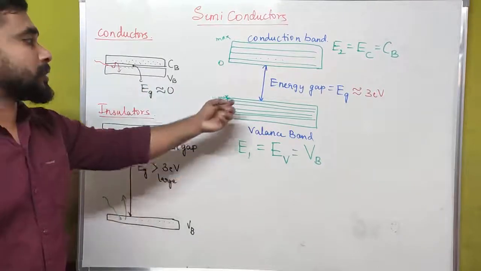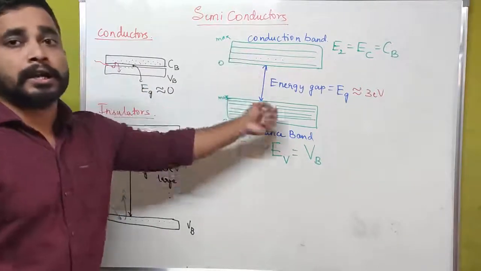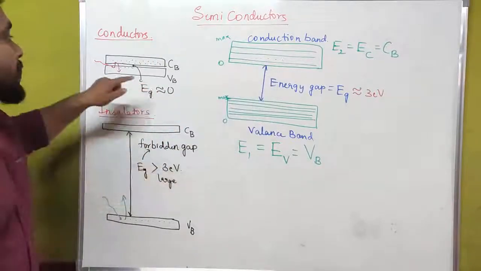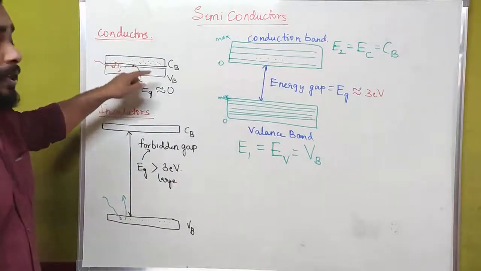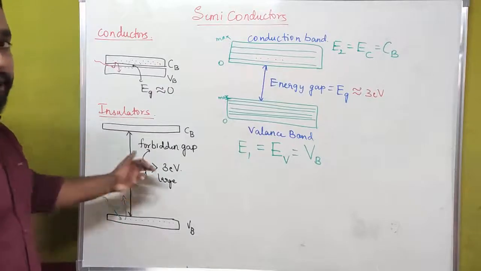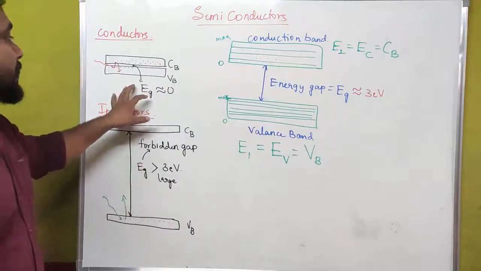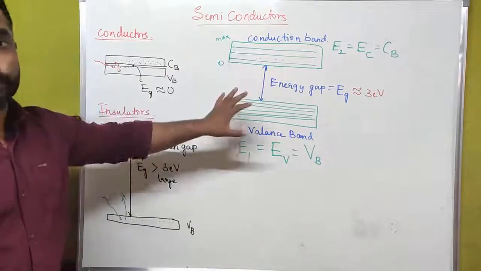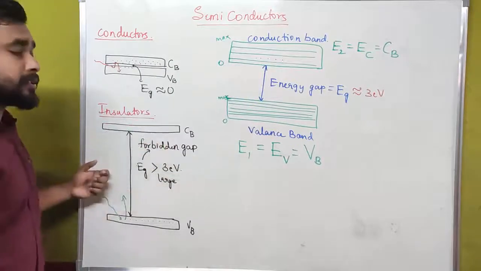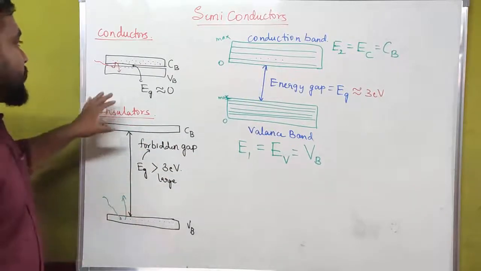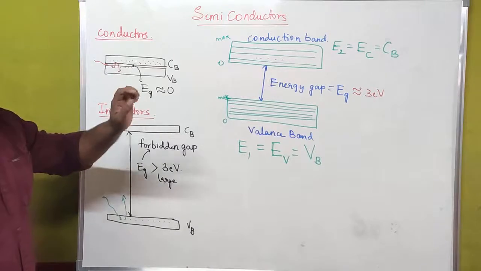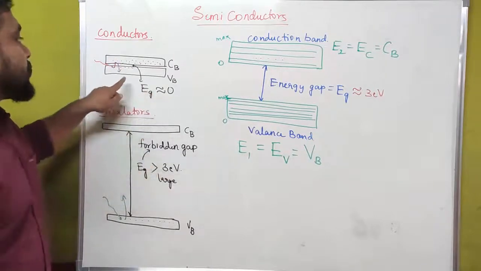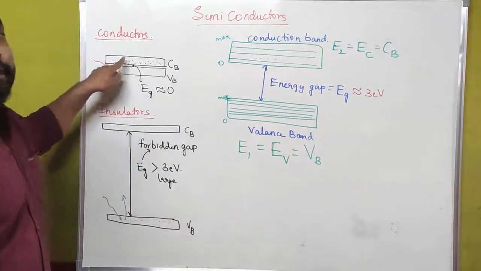Conductivity means what? The transition has to take place between the two energy levels. Here the transition is taking place, and here it is not happening. In case of conductors and semiconductors it is going to happen, but in case of insulators it is not. That is why we call that conductivity. In terms of conductors, the conductivity is very high.